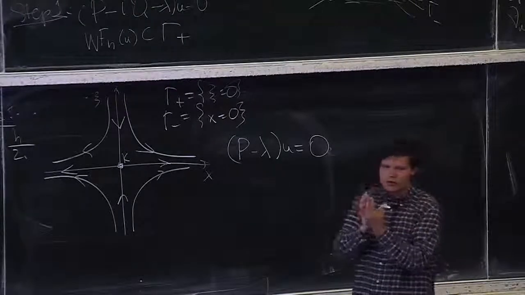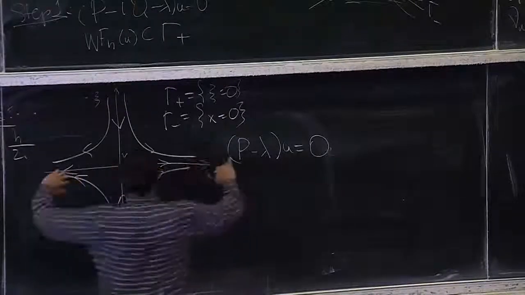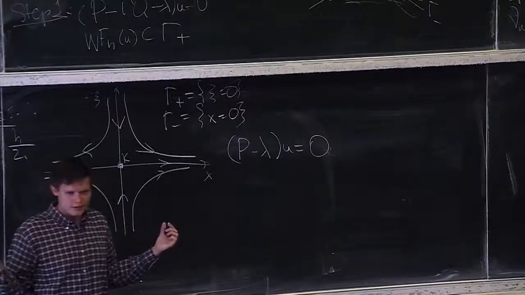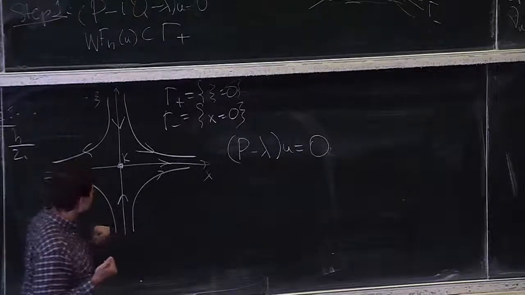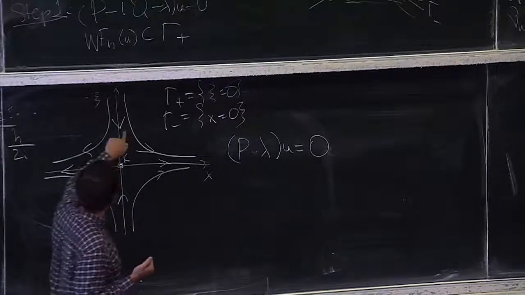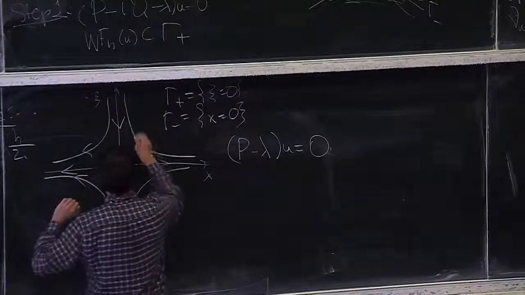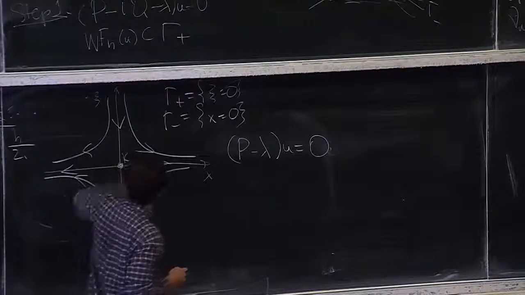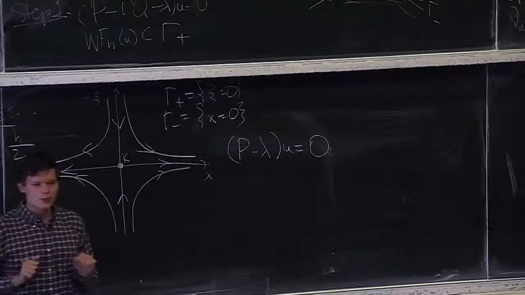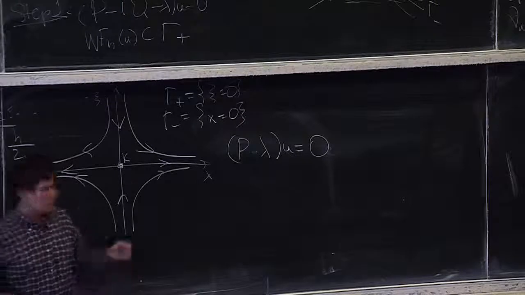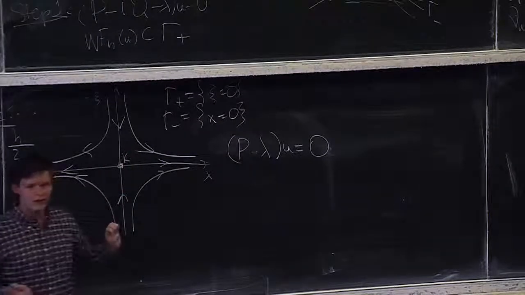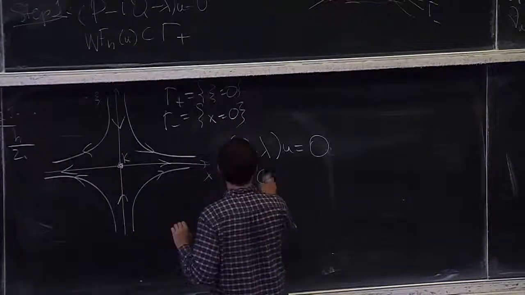However, we want our solutions to live on gamma plus, which means we want them to live at 0 frequency. And what does this mean? Well, if a solution lived on some other trajectory, it would have to go towards the fiber infinity, which means it would be non-smooth. So in this case, the condition of living on gamma plus turns out to be equivalent to u being smooth.